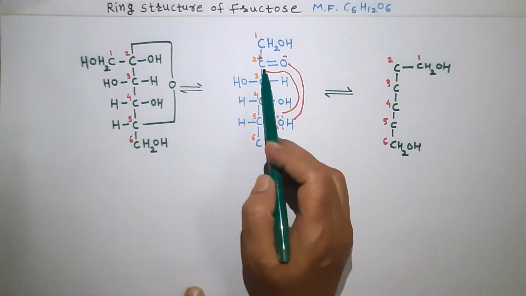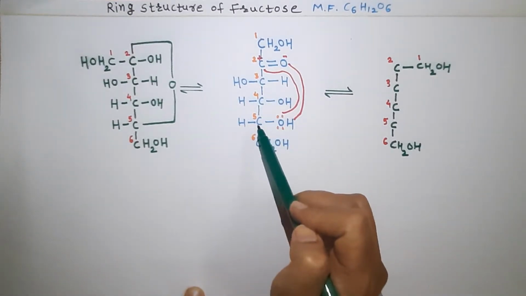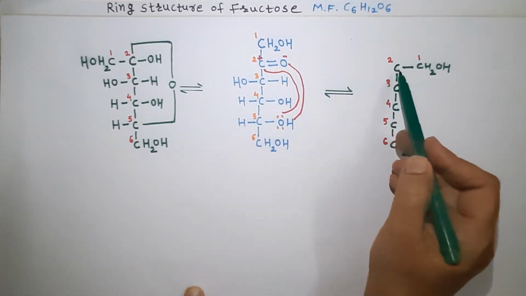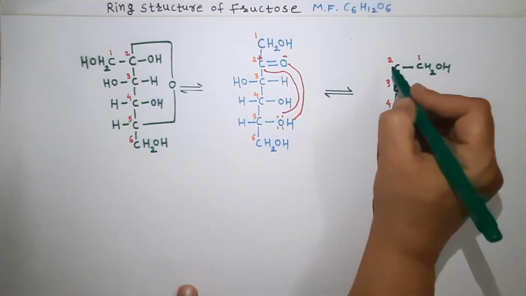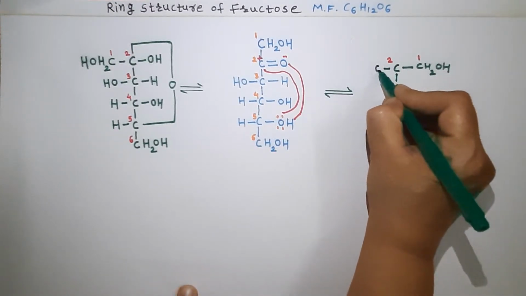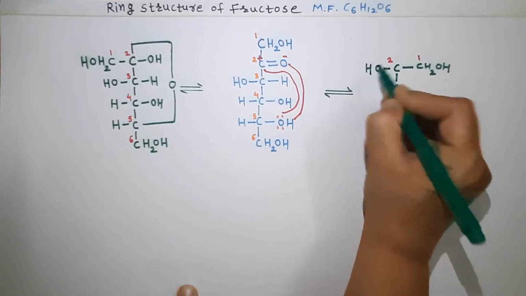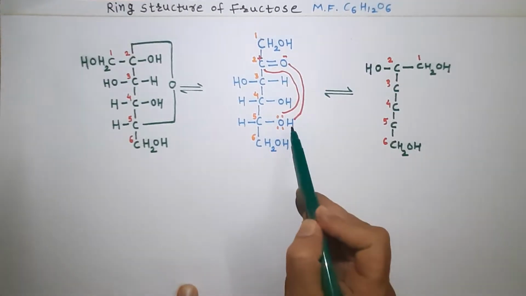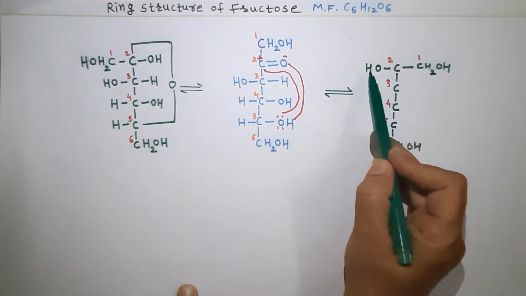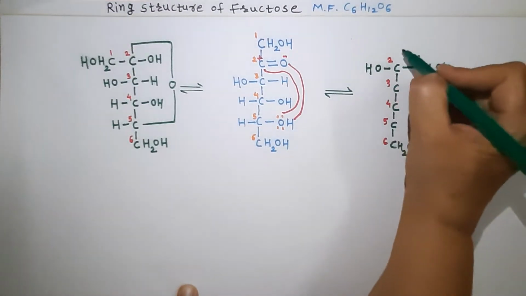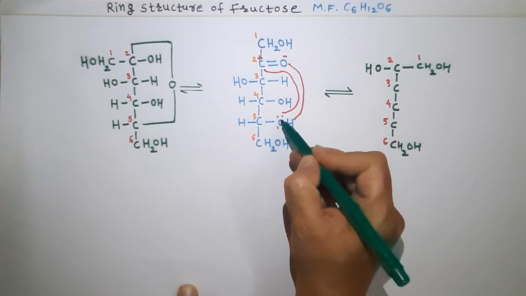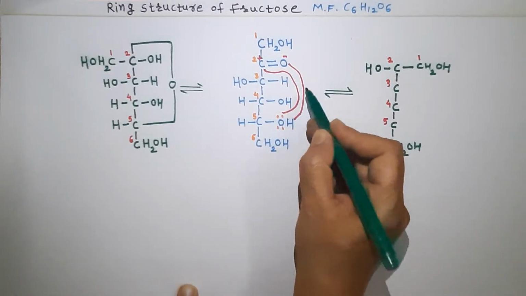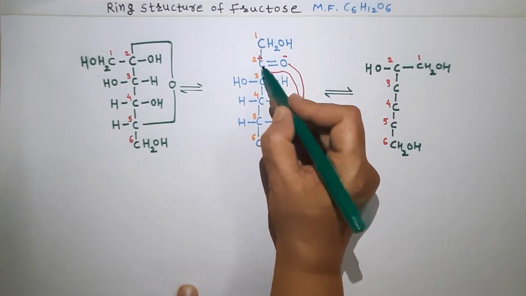Now see the interaction between carbon number 2 and 5. On the second carbon atom a bond is formed between the OH and carbon. This is the carbonyl oxygen, and that hydrogen forms OH. And this oxygen, which has the lone pair of electrons, forms a bond with this carbonyl carbon.